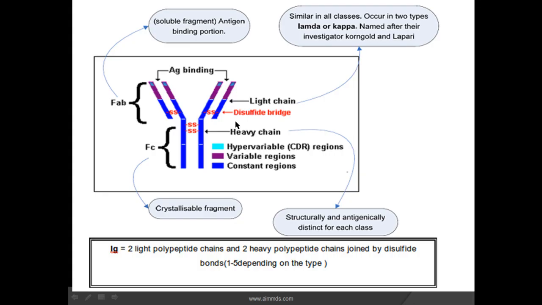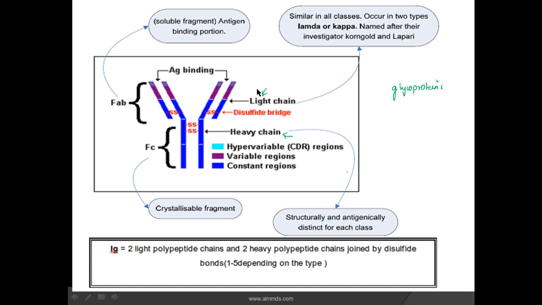Now this picture shows the structure of immunoglobulins. Immunoglobulins are glycoproteins, and each molecule of immunoglobulin is made up of light chain and heavy chain. So there is a pair of light chains and a pair of heavy chains.